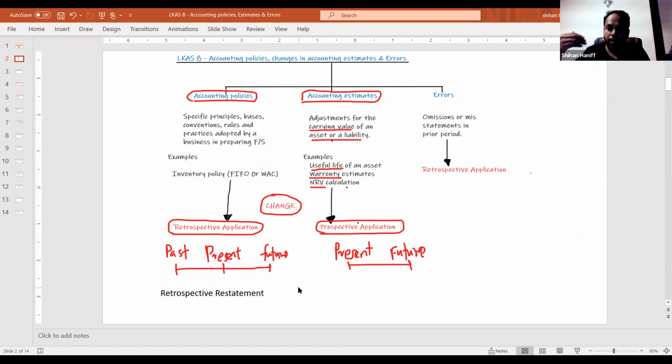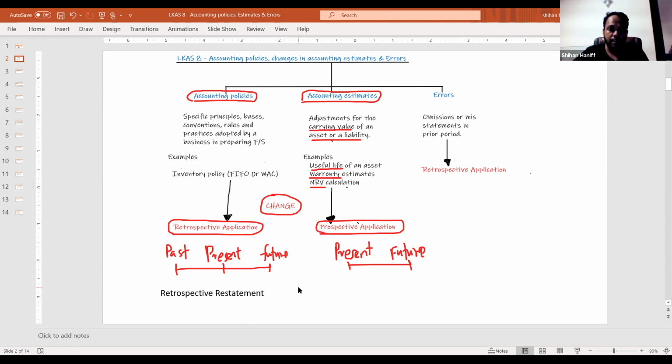When you change the past financials, the previous year financial statements, that is called retrospective restatement. You restate the financial statement. Okay, so that is about accounting policy, accounting estimate, retrospective application, retrospective restatement, and prospective application.